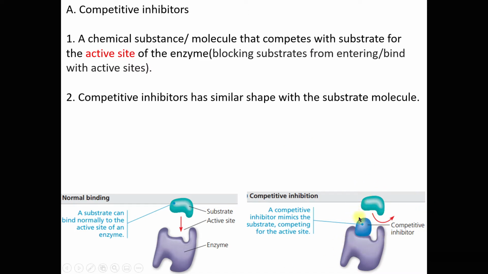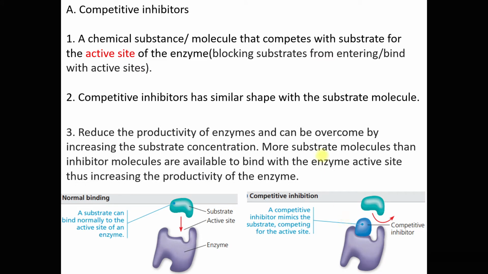And when this competitive inhibitor molecule is already bound to the enzyme active site, this condition will block the substrate from entering or binding with the enzyme active site. Competitive inhibitors have a similar shape to the substrate molecules. Now, these competitive inhibitors reduce the productivity of enzymes and can be overcome by increasing the substrate concentration.